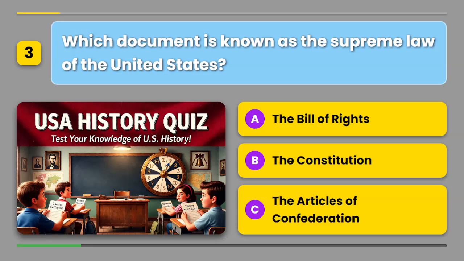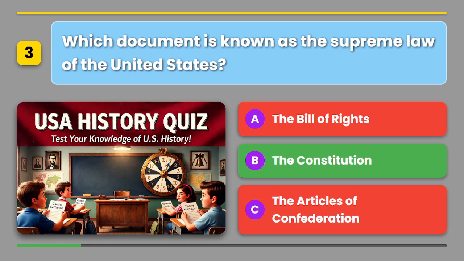Which document is known as the Supreme Law of the United States? A. The Bill of Rights. B. The Constitution. Or C. The Articles of Confederation. The correct answer is B. The Constitution.